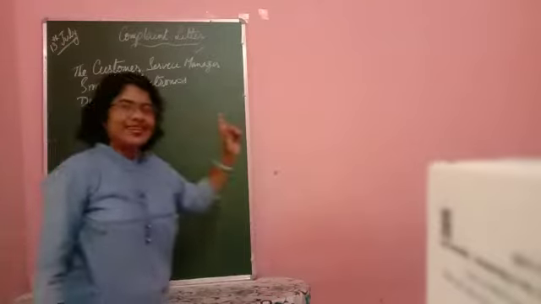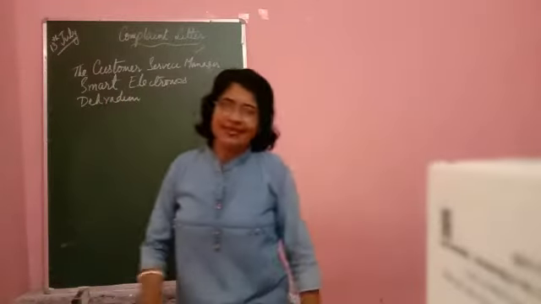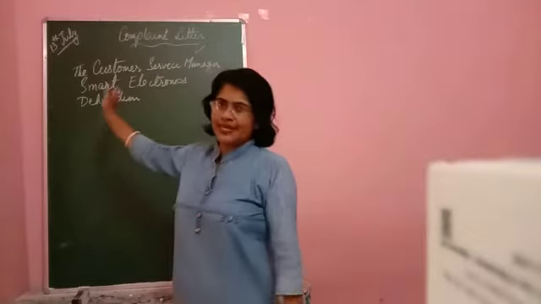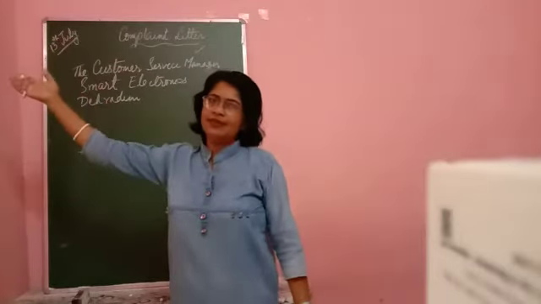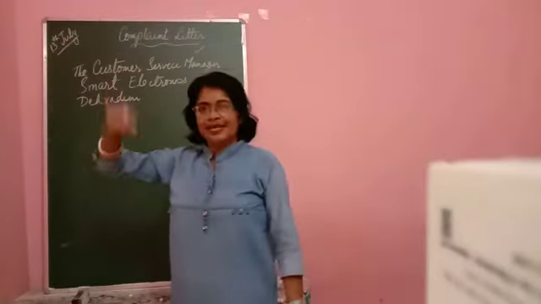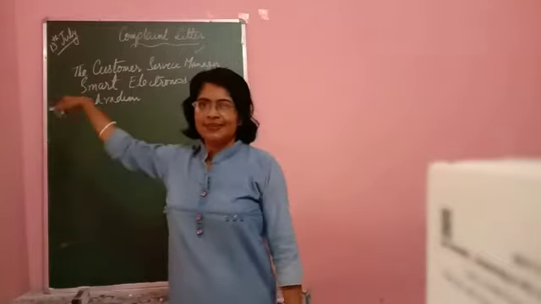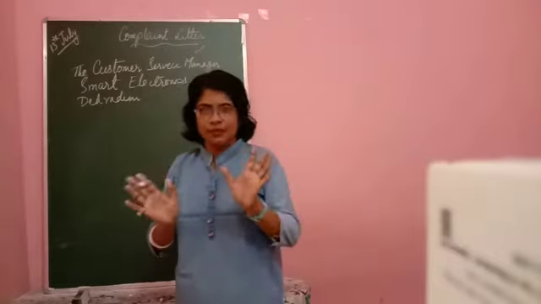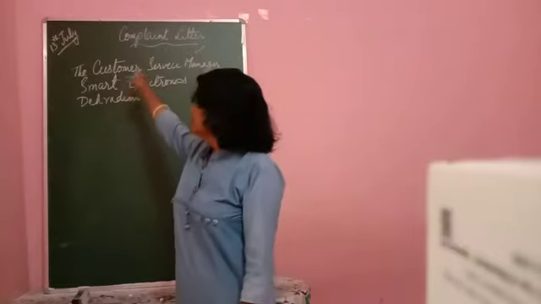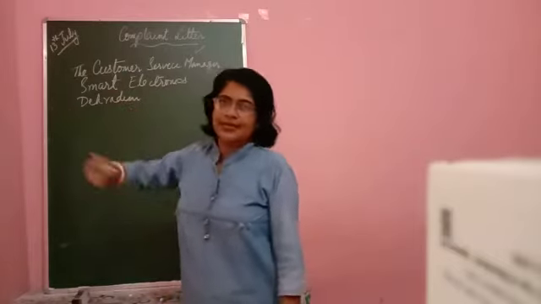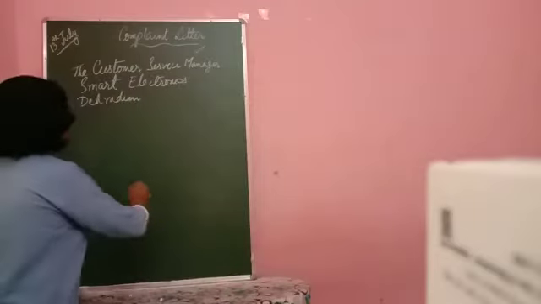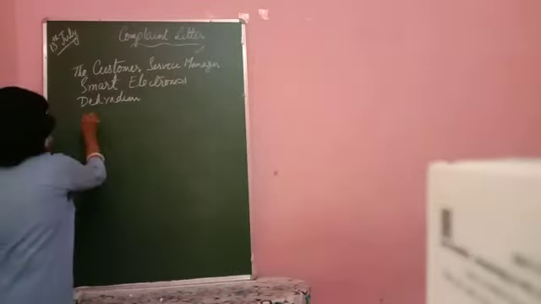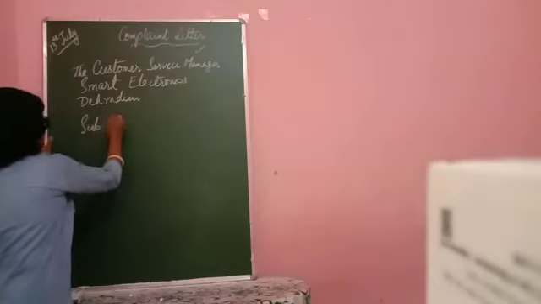Your sender's address and the receiver's address, try to put them in one place. Supposing you are writing from Jaipur, then you place that customer service address also in Jaipur. It will be less confusing. You will not feel confused then. So Dehradun, and then after the receiver's address, we move on to the subject: replacement.